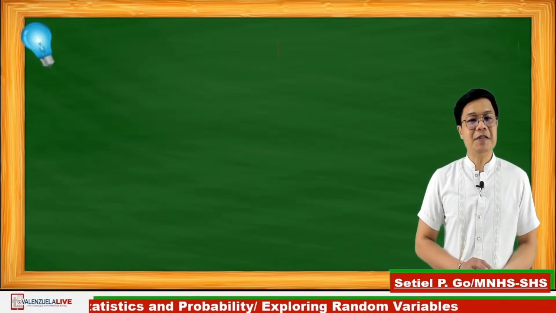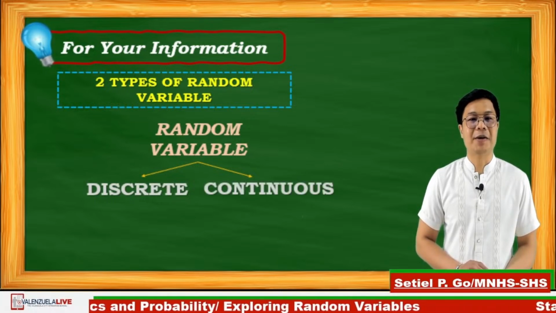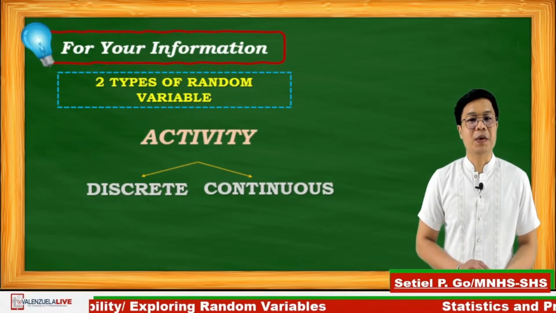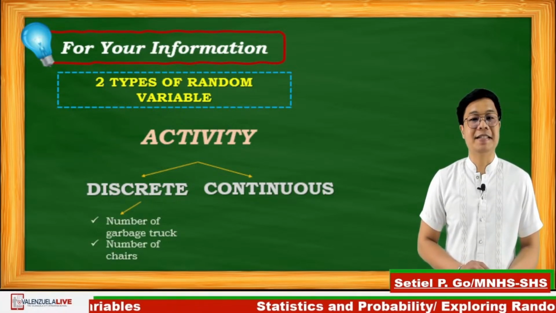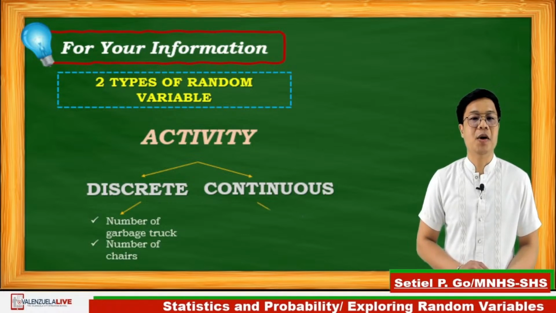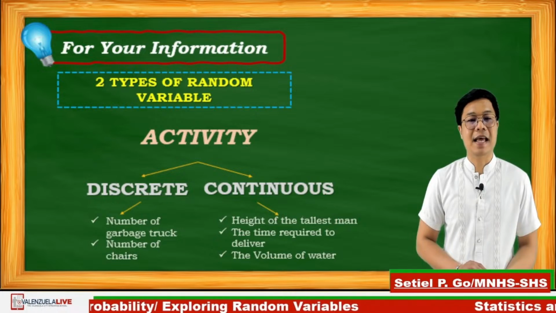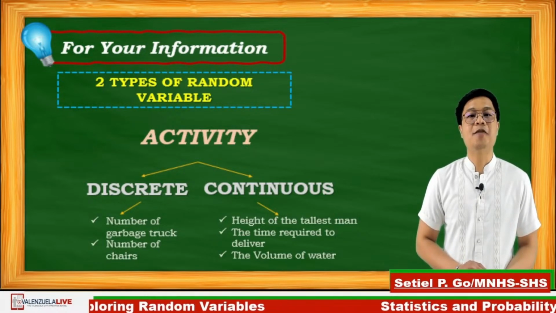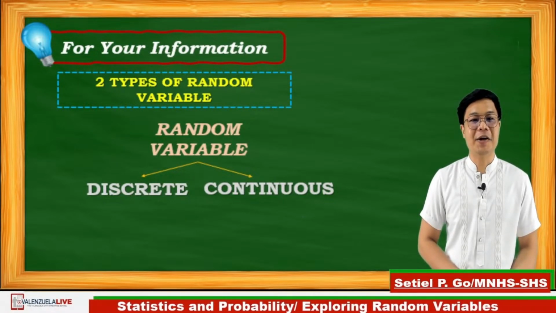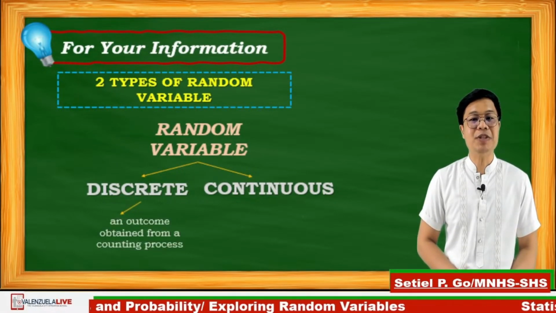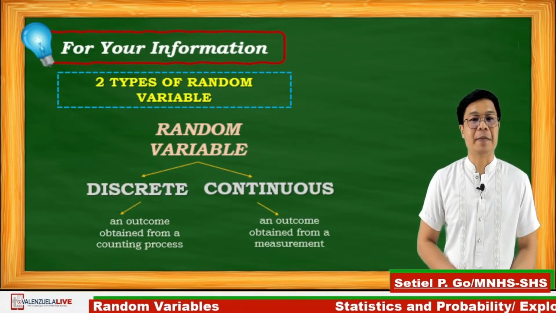Okay, there are two types of random variables. These are discrete and continuous random variables. Recalling the previous activity, we can group them. The number of garbage trucks and the number of chairs are examples of discrete random variable, while the height of the tallest man, the time required to deliver a vaccine and the volume of water are examples of continuous random variable. So we can say that discrete random variables are the outcomes obtained from a counting process, while continuous random variables are the outcomes obtained from a measurement.